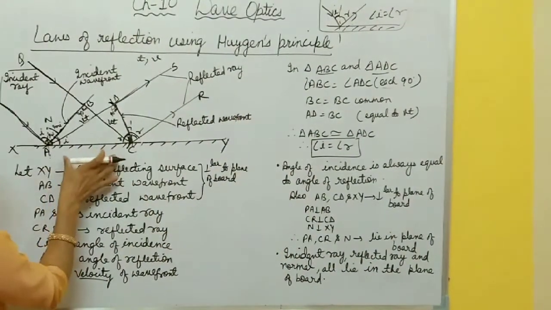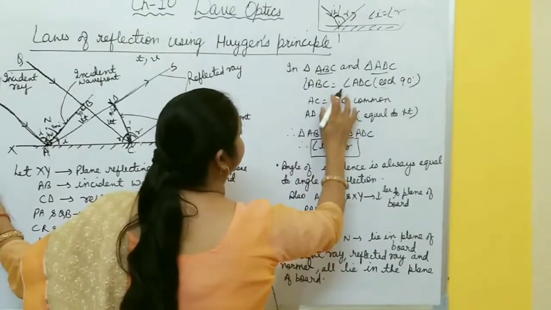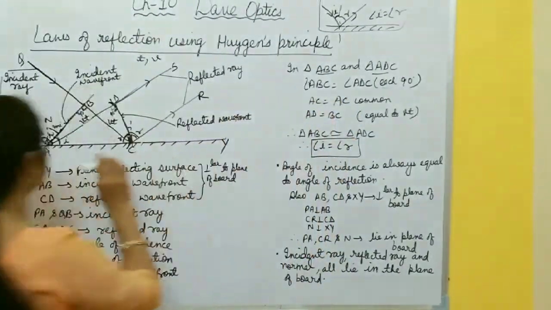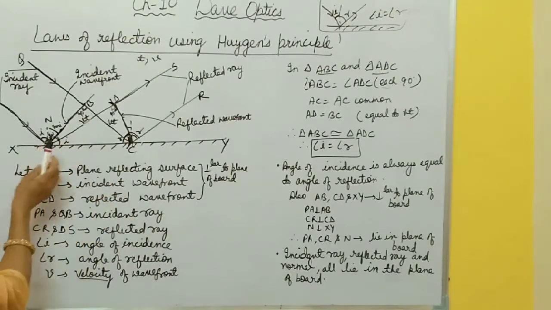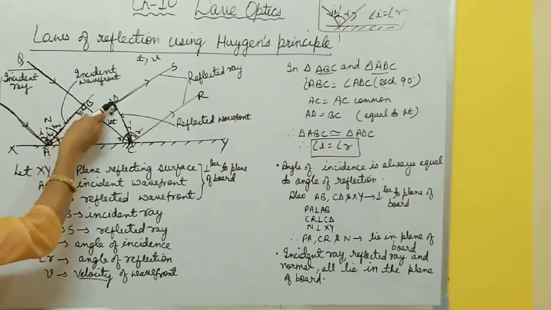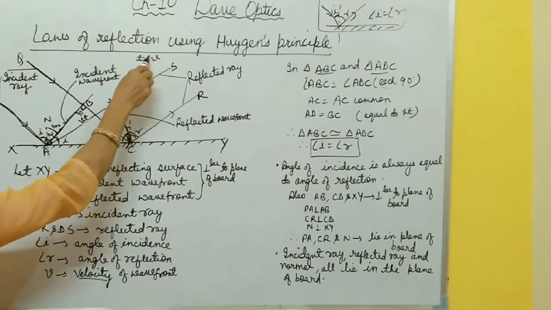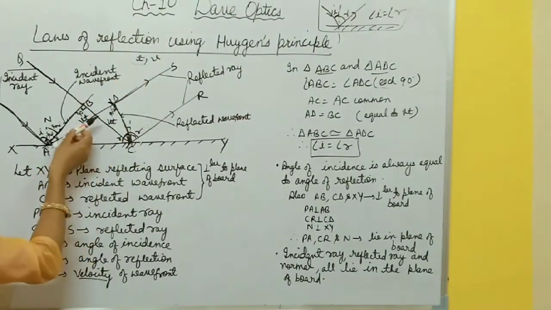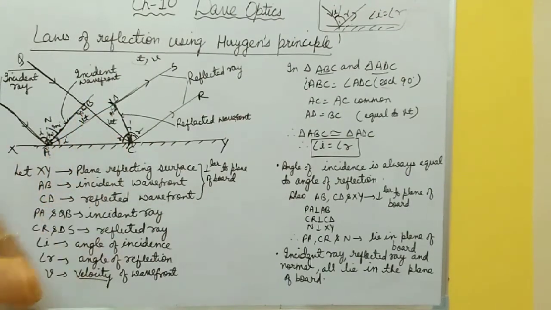Again, AC is common in the two triangles. And again, AD: after time t, this wavefront moves with velocity v, so it covers distance vt. So this AD is vt, and this BC is also vt.